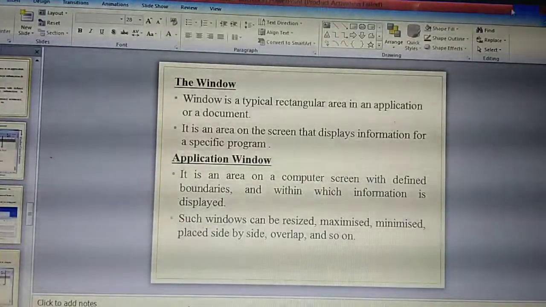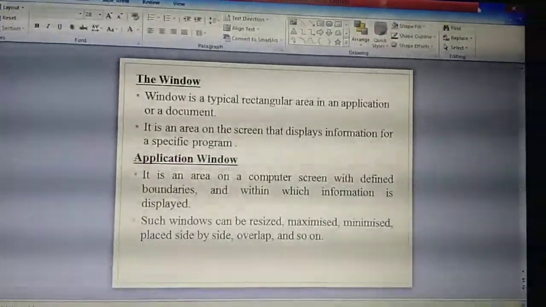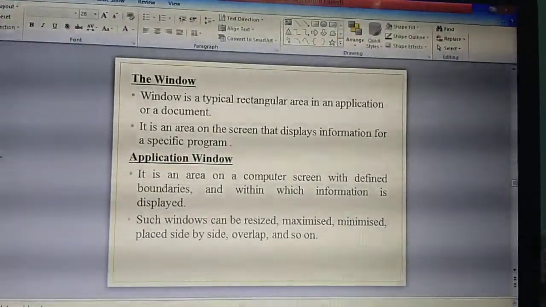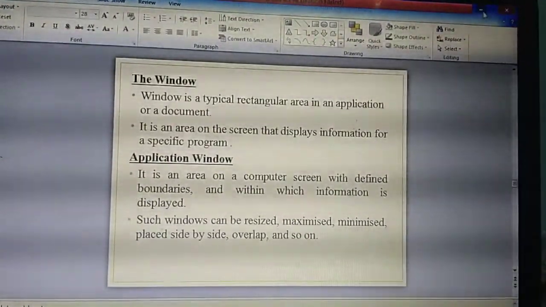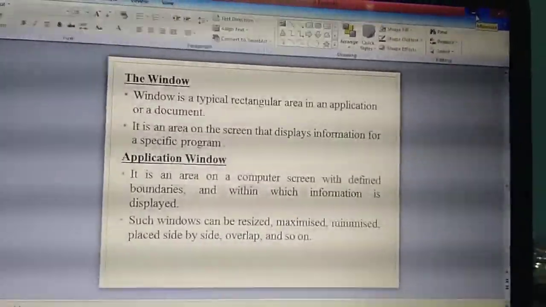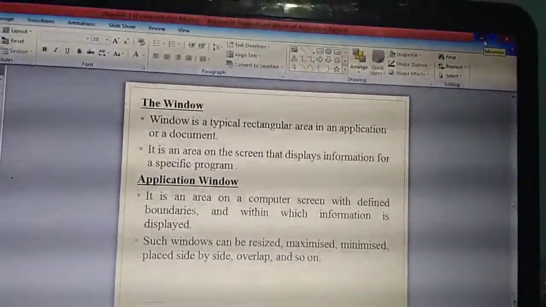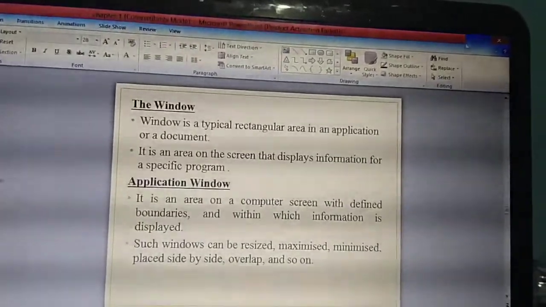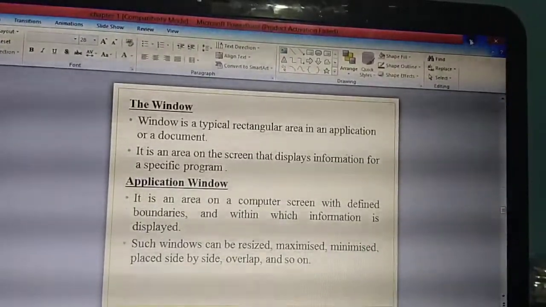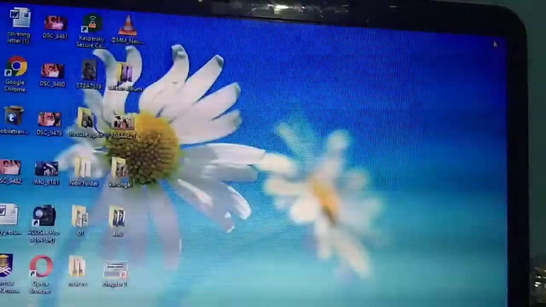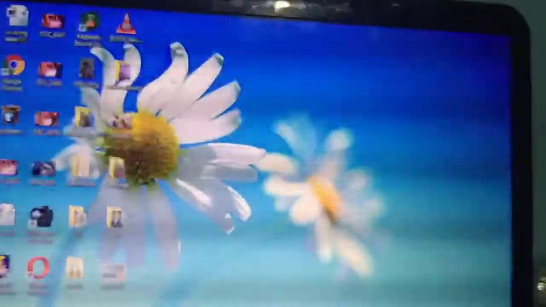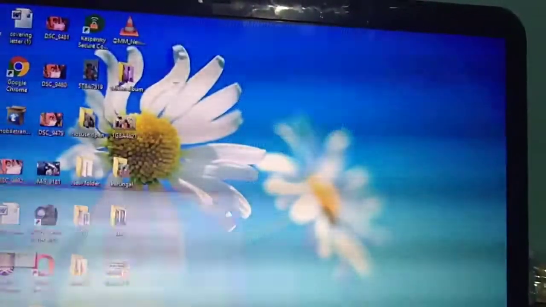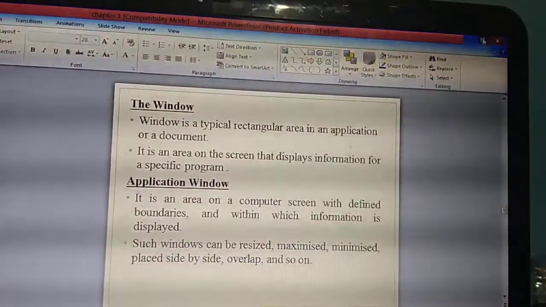Is it visible at this end? At the corner you can see three buttons. Yesterday I said minimize, maximize. If I click this minimize button, the screen will minimize and be placed at the bottom. This is called minimize.